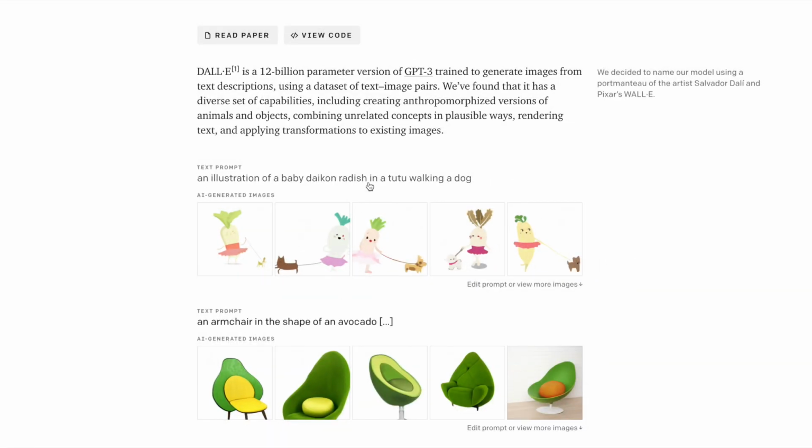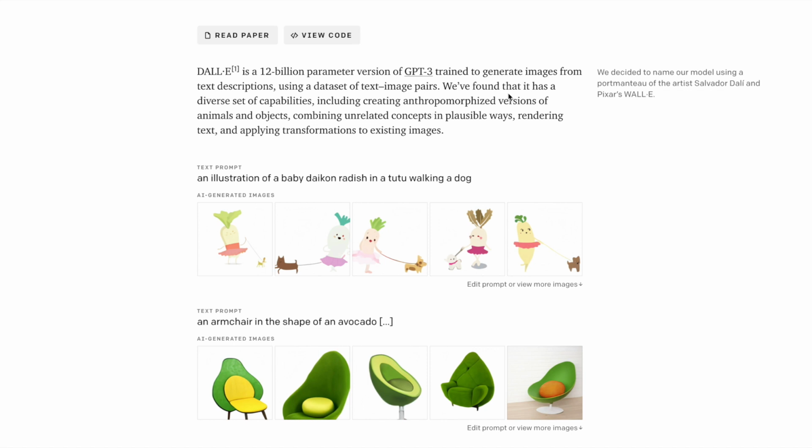As per one of the articles written on DALL-E, it is a 12 billion parameter version of GPT-3, which generates images from text descriptions and uses a dataset of text and image pairs. So it will use a pair of text and images, not only the image, and annotate it.